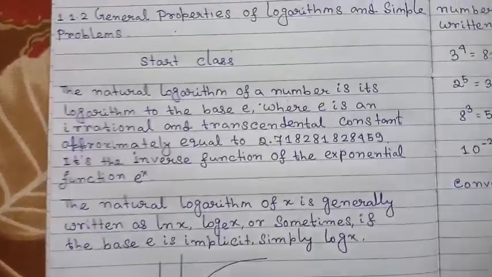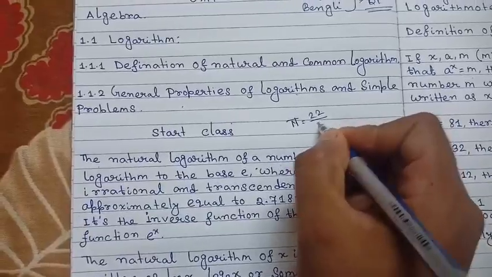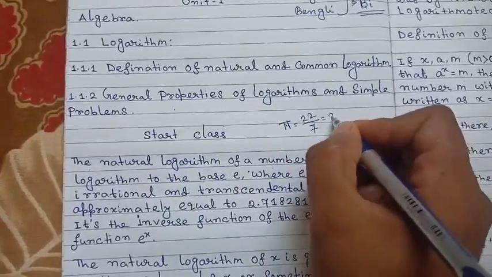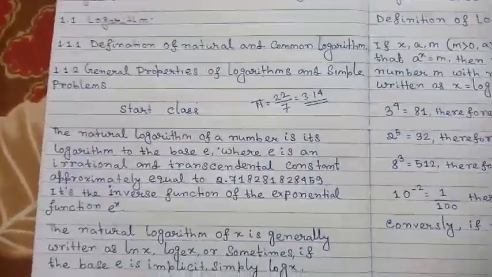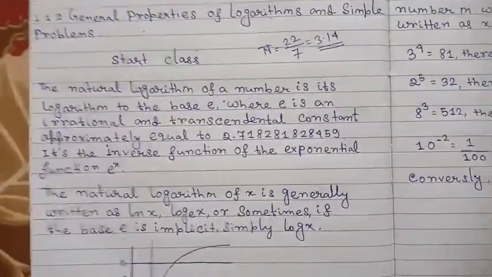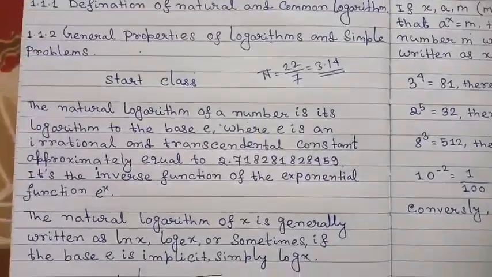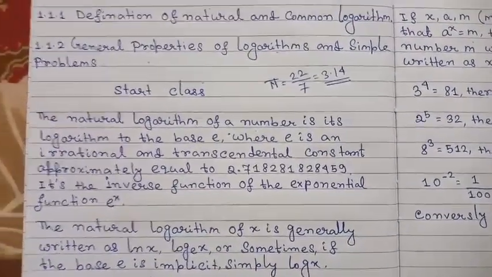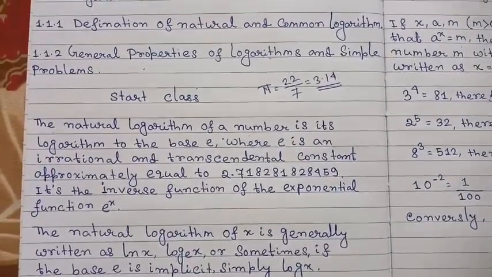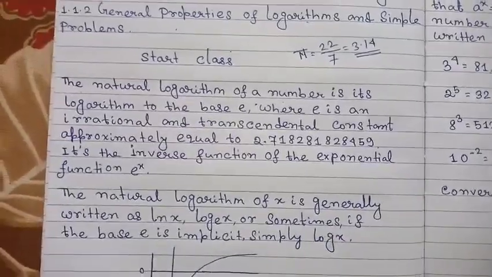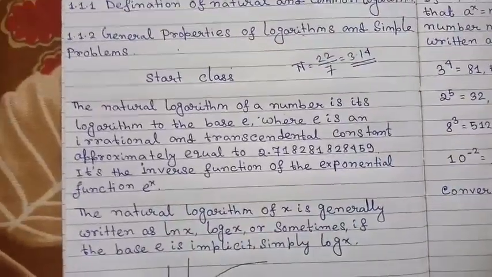Like we know the value of pi: pi is approximately 22 divided by 7 or 3.14, but that is not the exact value of pi. For the sake of simplicity we say that the value of pi is 22 by 7 or 3.14 something. That is a different topic; if we discuss it, this video will be too long.